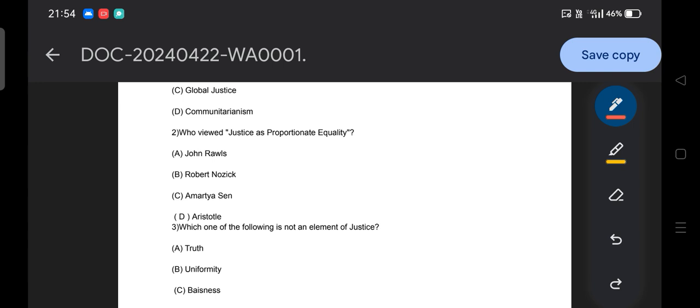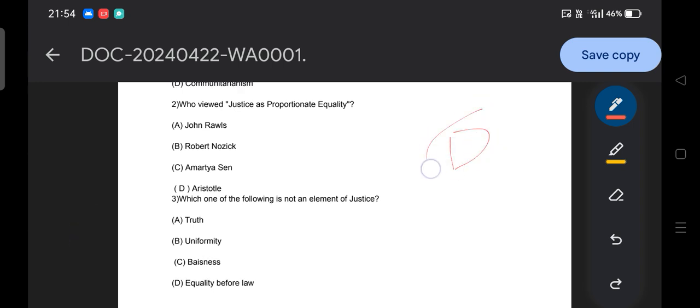The next question: who viewed justice as proportionate equality? It's a very obvious answer, option D, Aristotle, who considered justice as proportionate equality. So we also need to understand the different terms or statements raised by different scholars. What does justice mean for Aristotle, for Plato, for John Rawls, say for example Robert Nozick? This kind of key term, and the contribution of the thinker, we need to specially remember.